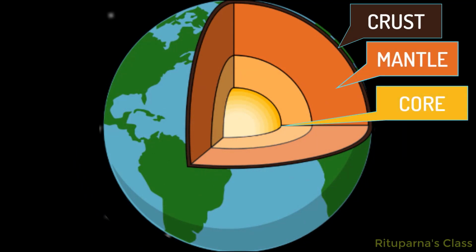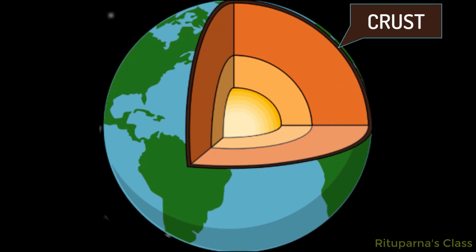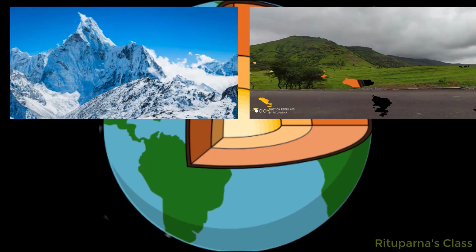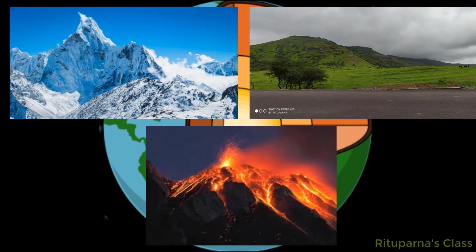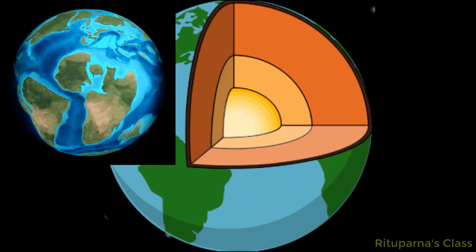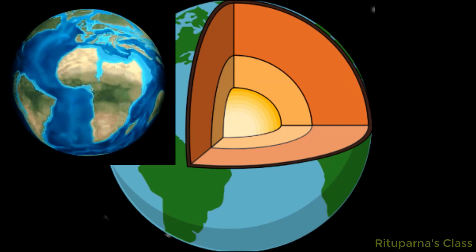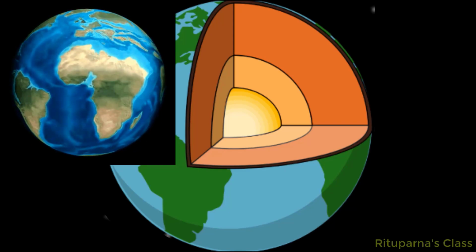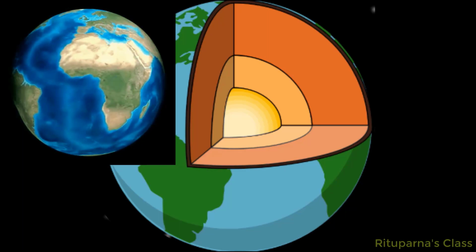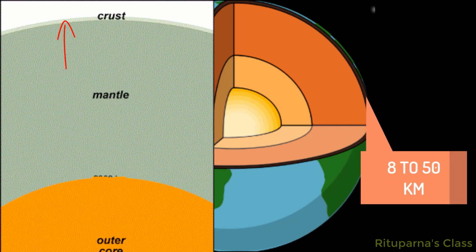The crust is the outermost layer of the Earth. It consists of various landforms like mountains, plateaus, volcanoes, etc. The crust also consists of numerous plates, and the shifting of these plates resulted in the formation of continents. In reality, the crust of the Earth is a very thin layer. The thickness of the crust varies from 8 to 50 km.